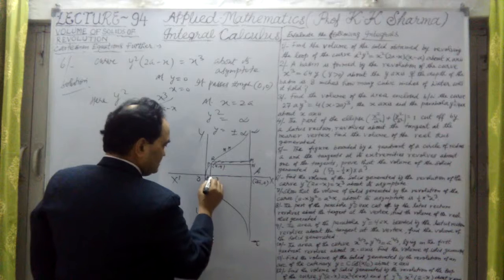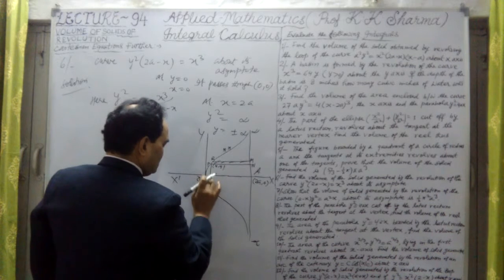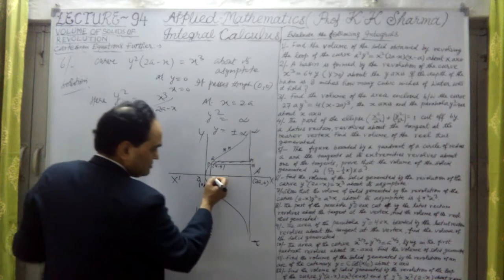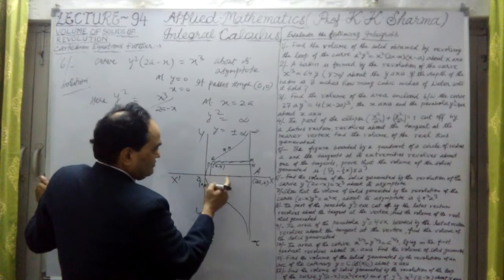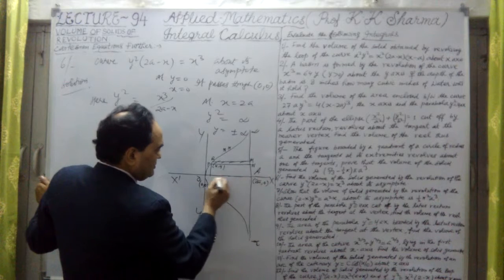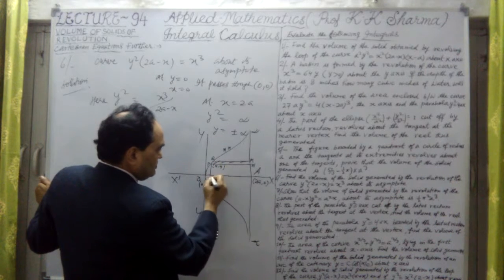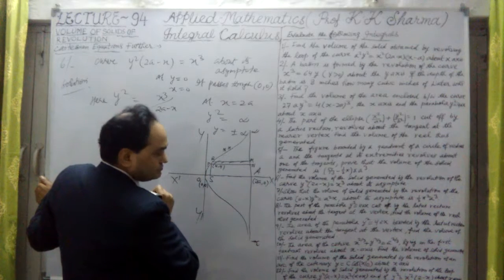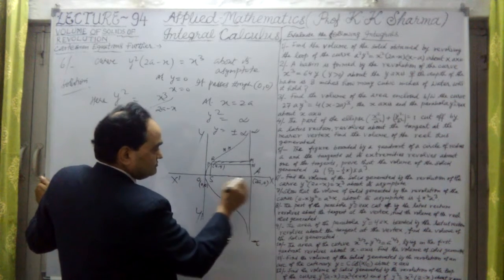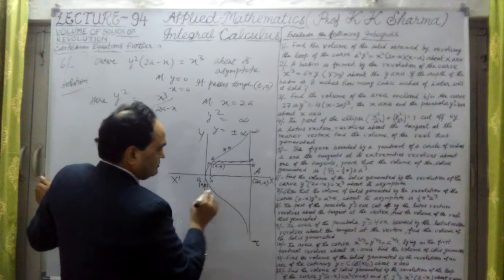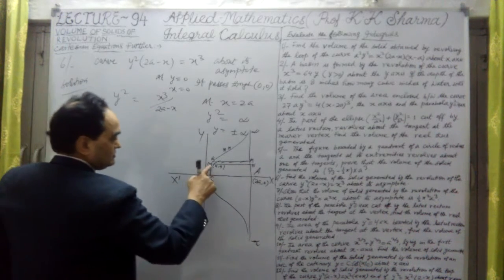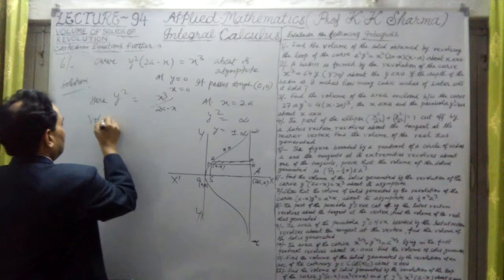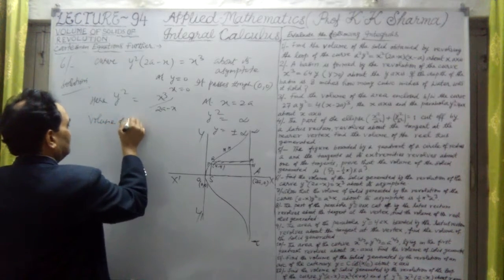This is 0, 0 undoubtedly. This is the origin. Let me take a point here, any point. This is A. I have taken P, Q, M, N, O, and this is S. What is SA? PN is equal to SA here. So let me take the volume of the strip. Here we have to first find out the volume of the strip.